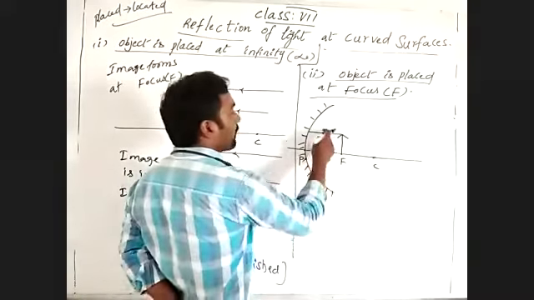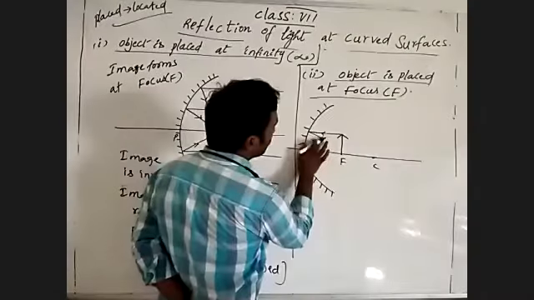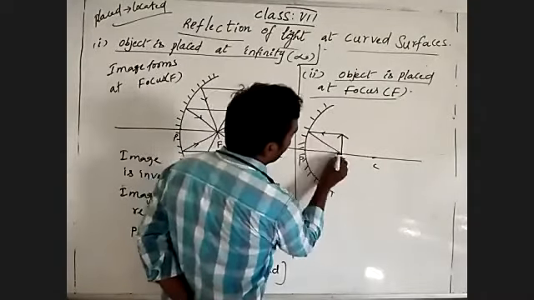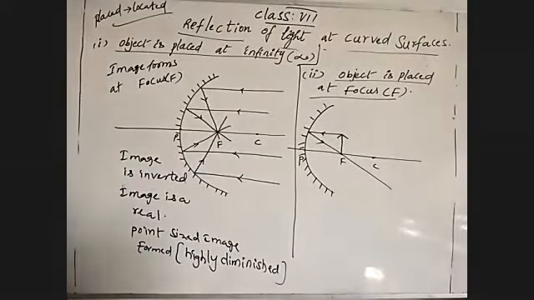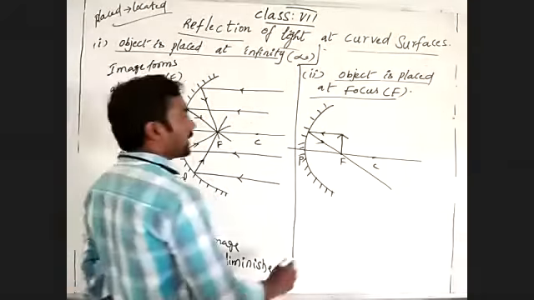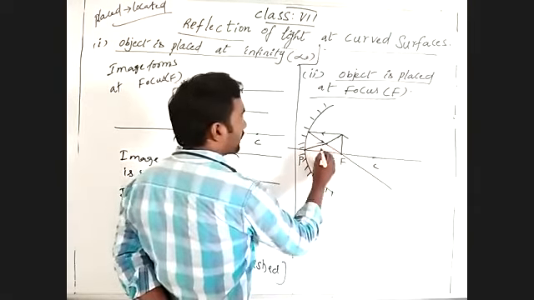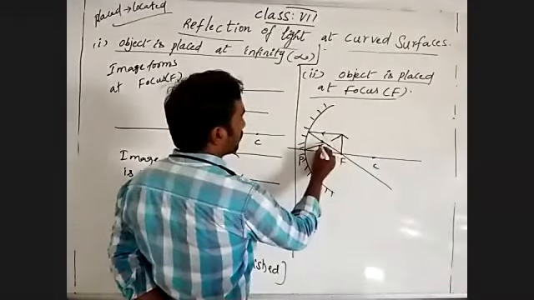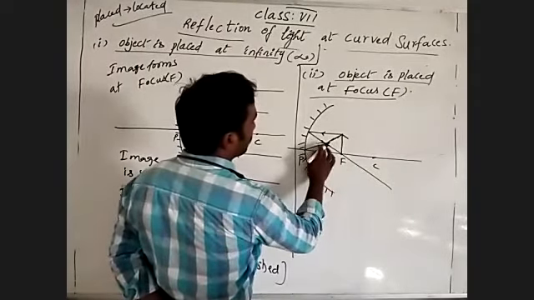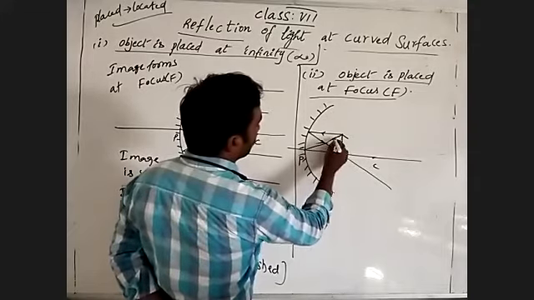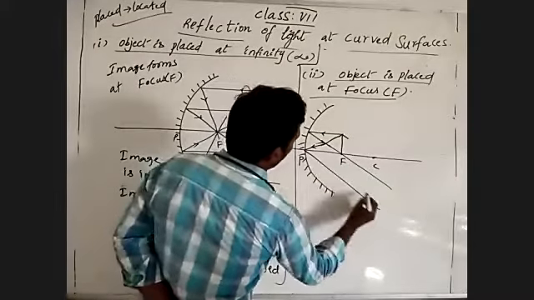The light ray which is parallel to the principal axis gives reflection through the focus. And one more light ray coming from the tip of the object passes through the focus. It gives reflection at the same angle.